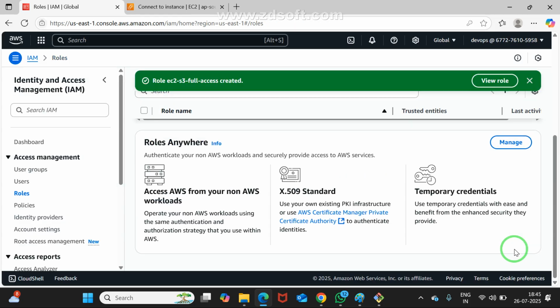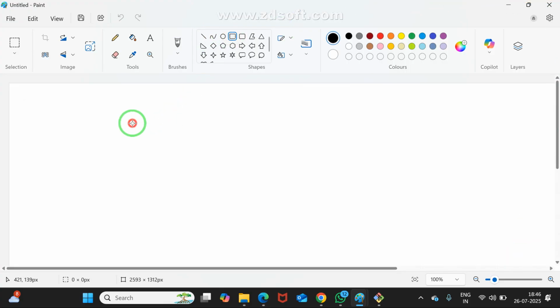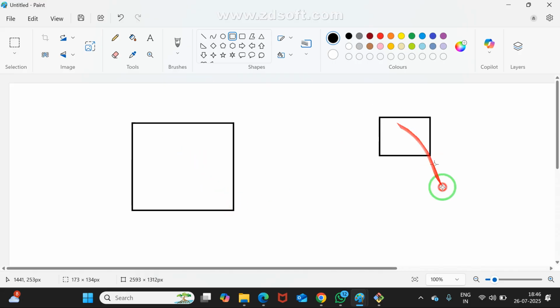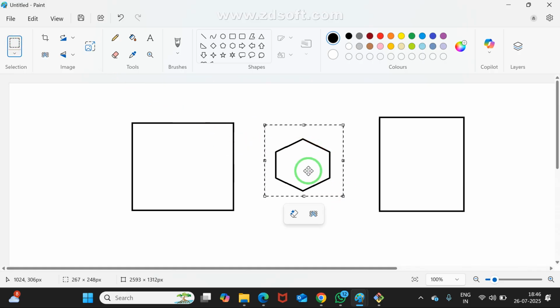The role got created. See, try to understand again. I'm going to MS Paint, Windows key, MS Paint. There, this is already one existing resource. Assume this is the EC2. Good. This is the S3. Good. But I created one role, that is also good. See, here EC2 is one service. S3 is one service. What is our requirement? These two want to communicate, right? These two want to communicate, so what may I do? See, I'm assigning this role to this, try to understand.